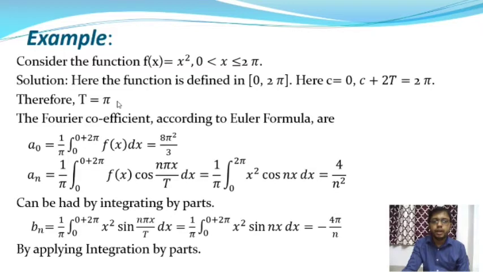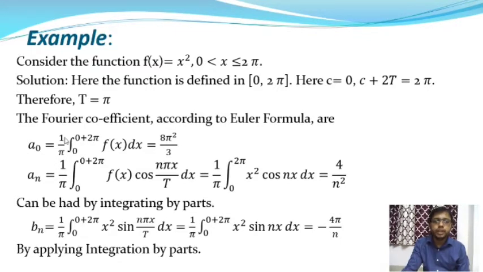And the Fourier coefficients, according to Euler's formula, where the function f of x is defined in the interval 0 to 2 pi: a0, an and bn are the coefficients of Euler's formula.